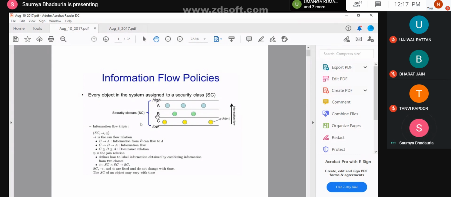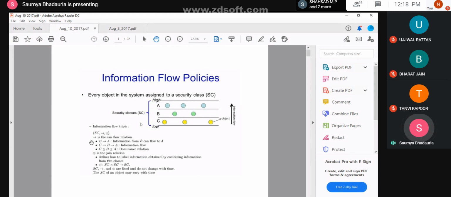If B is accessing a file, he can only access the files present at his level. Similarly, there is the same for C. What does this show? You see the relation over here: SC stands for security class. Arrows denote the information flow. And this is a join, which tells you the relation between two different classes.